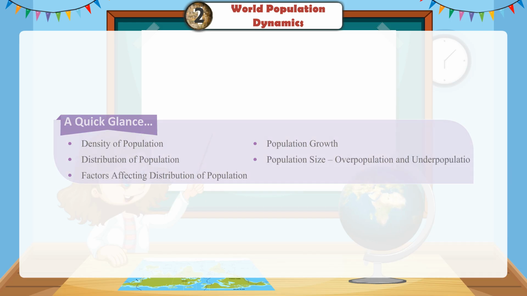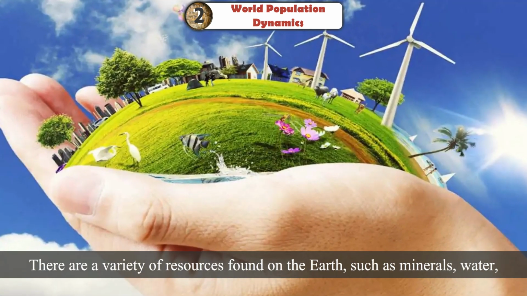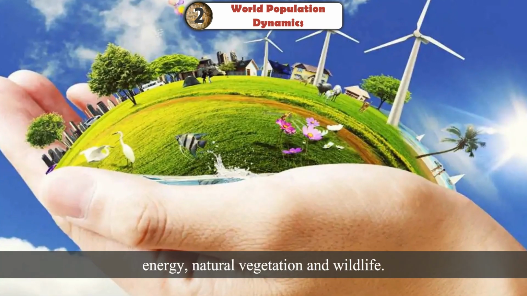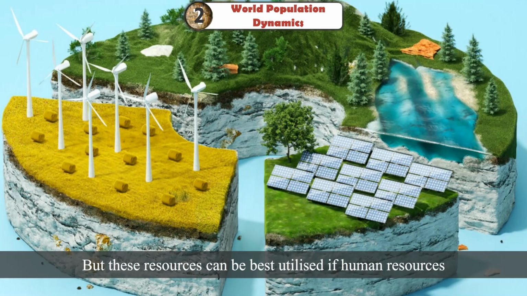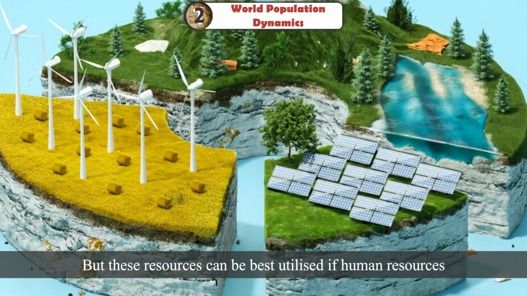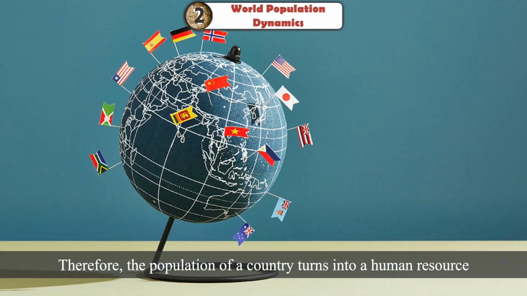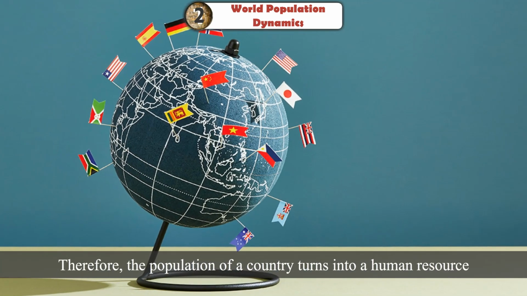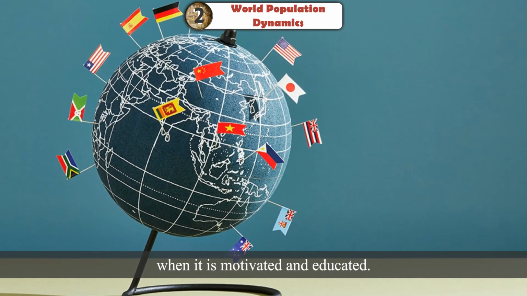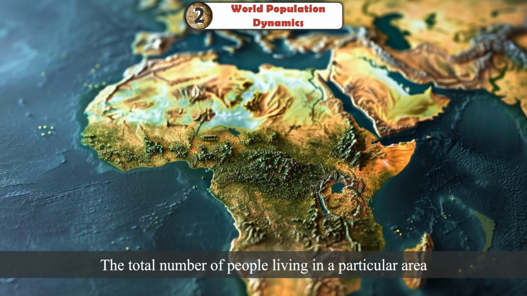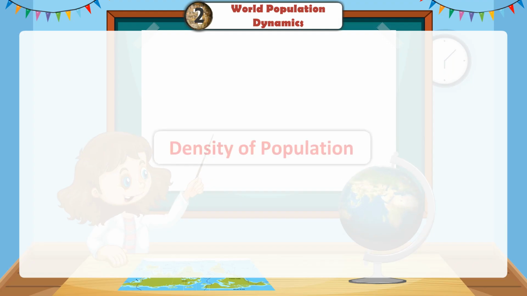of population. There are a variety of resources found on the earth such as minerals, water, energy, natural vegetation and wildlife. But these resources can be best utilized if human resources of a particular country are skilled and hard-working. Therefore, the population of a country turns into a human resource when it is motivated and educated. The total number of people living in a particular area form the population of that area.